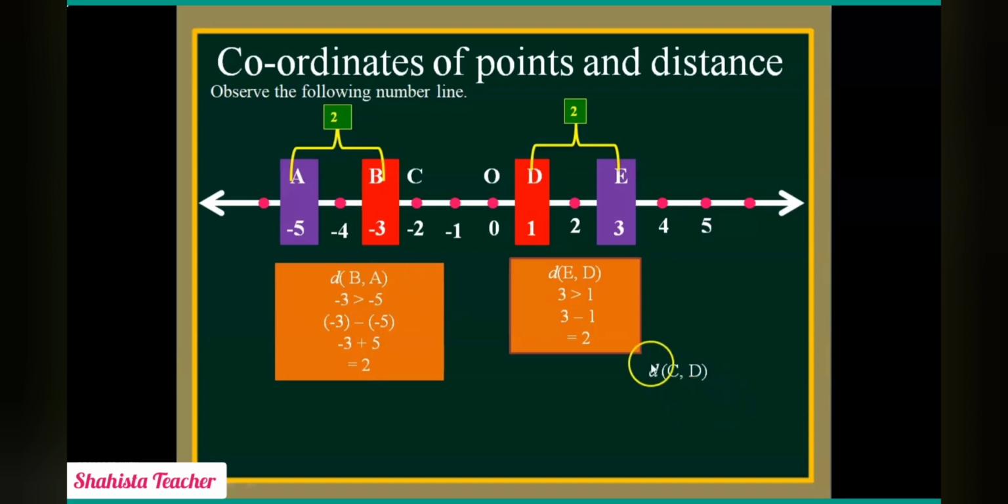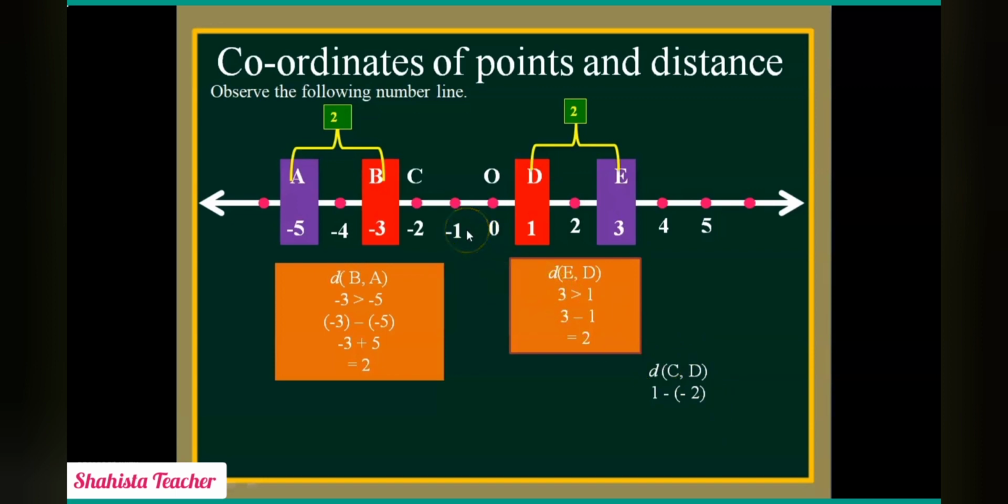Distance of C comma D. C represents -2 and D represents 1. So which number is greater, -2 or +1? Yes, you are right, 1 is greater than -2. So here we will put 1, because 1 is greater than -2. We are calculating distance now, so inside the bracket we will put -2. This sign is for distance, so for distance we will put the minus operation. And inside the bracket for D we will